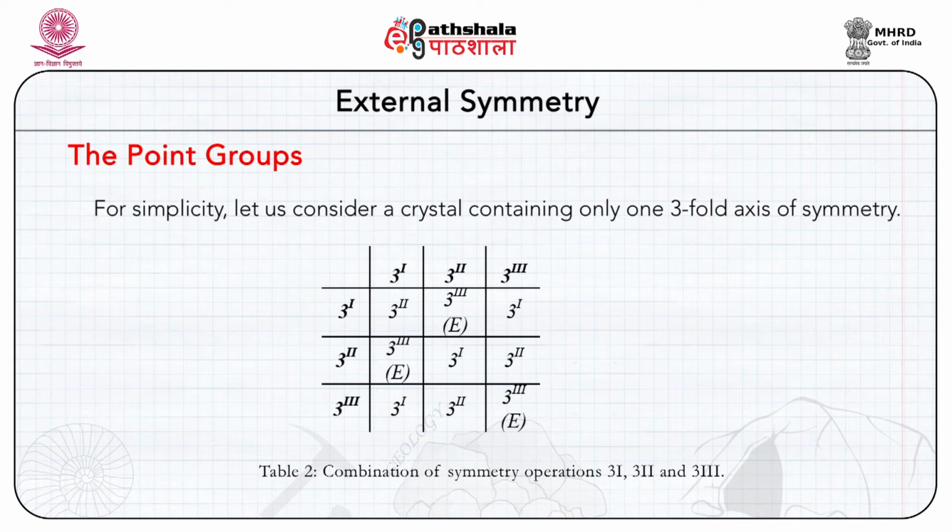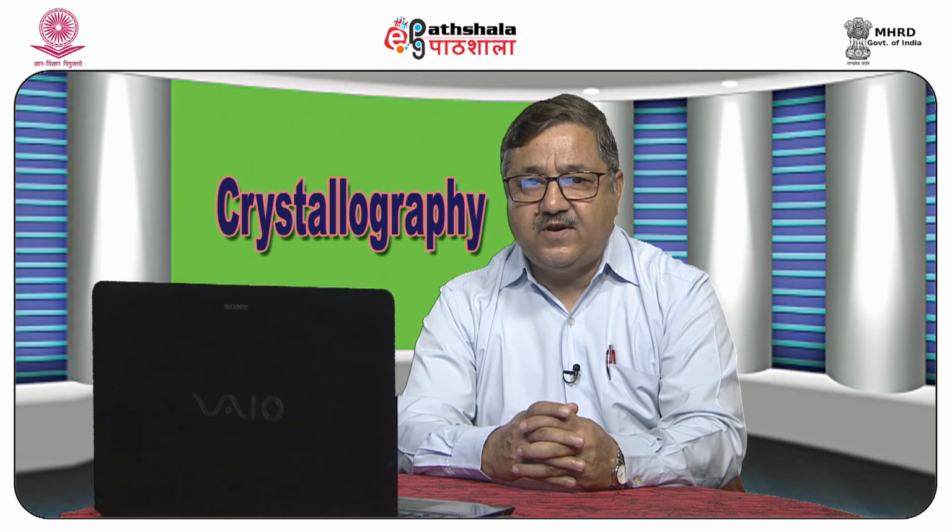It can be seen that any combination of the symmetry operations produces an operation which is equivalent to one that is already there. This property of a set of objects is known as the closure property. In this case, the set of operations of a threefold axis will always contain the three members, that is 3_1, 3_2 and 3_3, as any combination of them will produce only an operation that is already there.